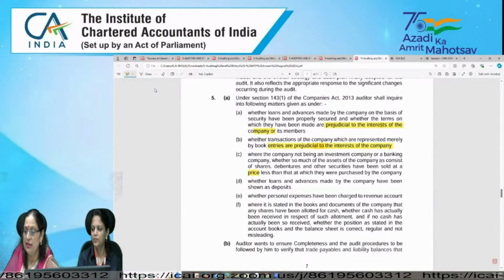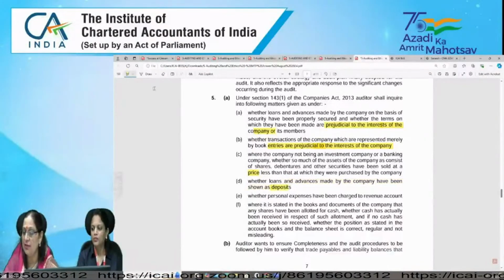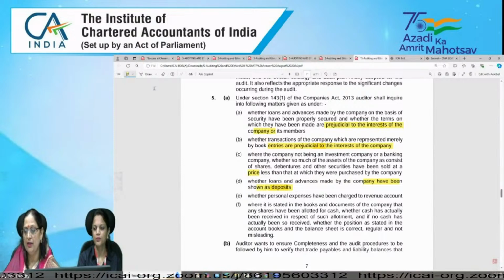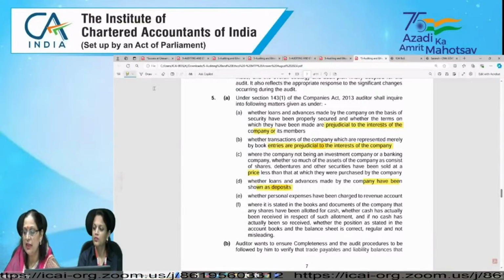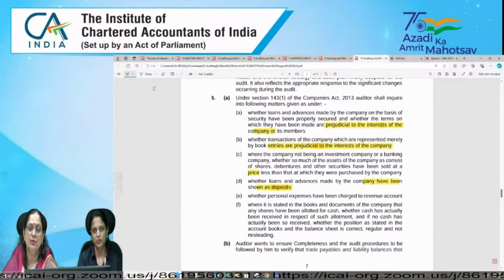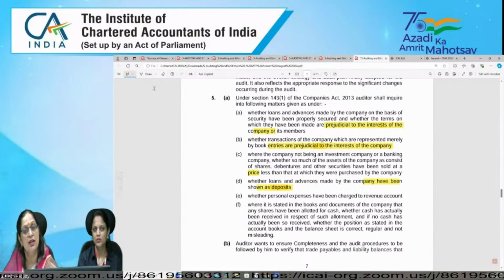Right. Whether loans and advances made by the company have been shown as deposits. So whether loans and advances are shown as deposits or not, that also the auditor is required to inquire. Whether personal expenses have been charged to revenue account. Personal expenses should never be charged to revenue account. So that also needs to be inquired by the auditor.